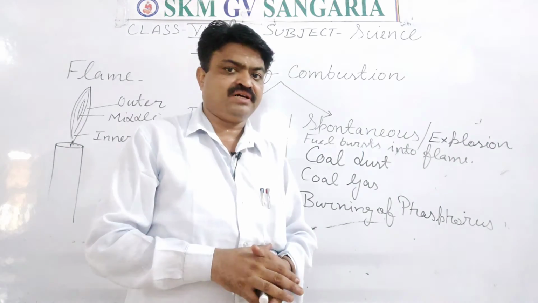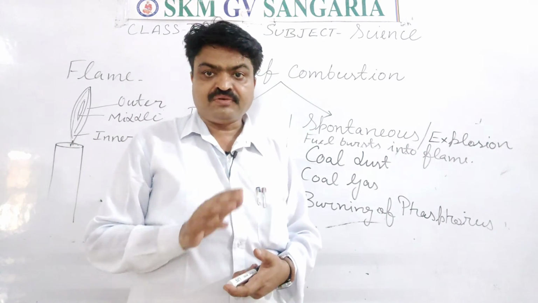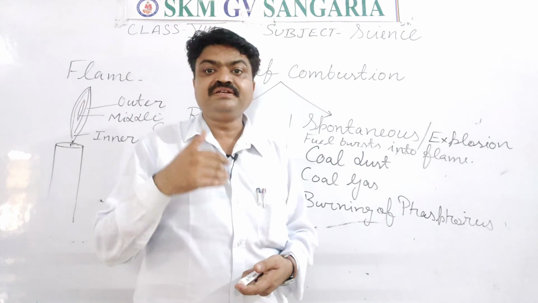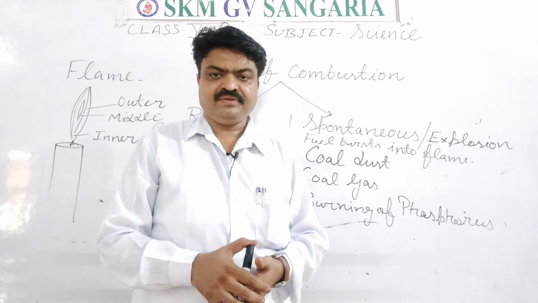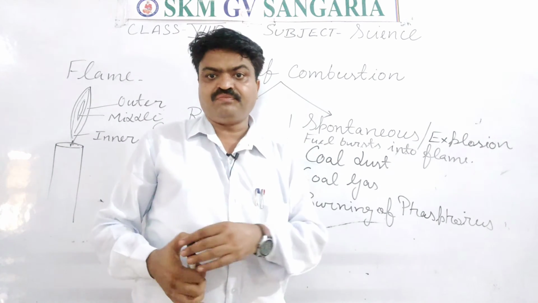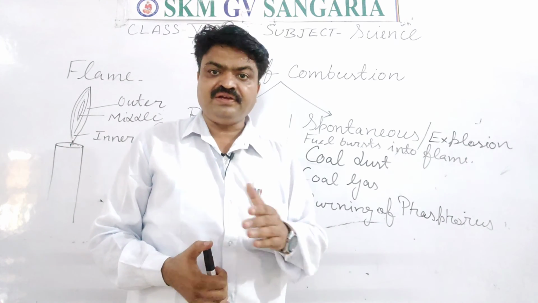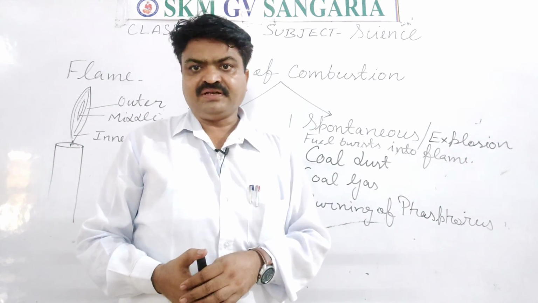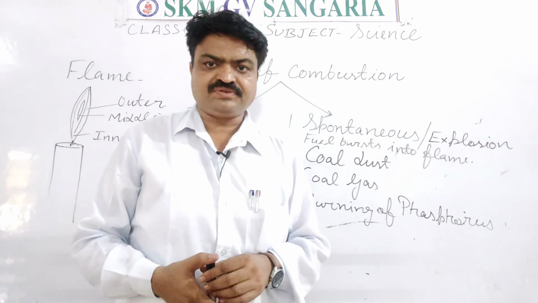There are some substances that do not produce flame, student, because they don't release vapor at the time of burning, especially charcoal. Charcoal is a pure form of carbon. When we burn it, it releases only heat energy. It does not release light energy, because it does not have a flame, student.